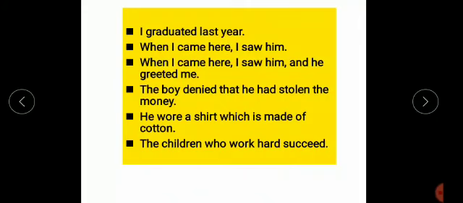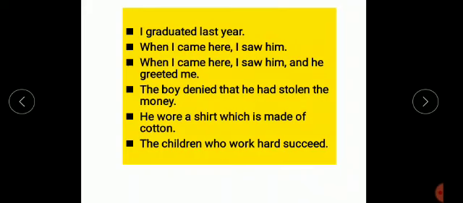The basic difference between a sentence and a clause is that a clause has only one subject and one finite verb, but a sentence may have more than one subject and more than one finite verb.